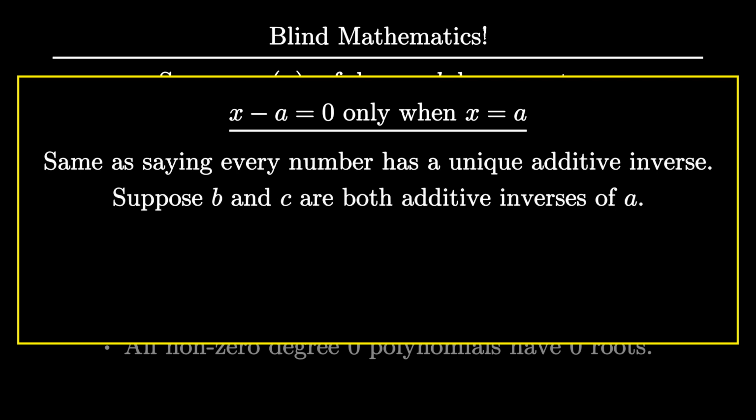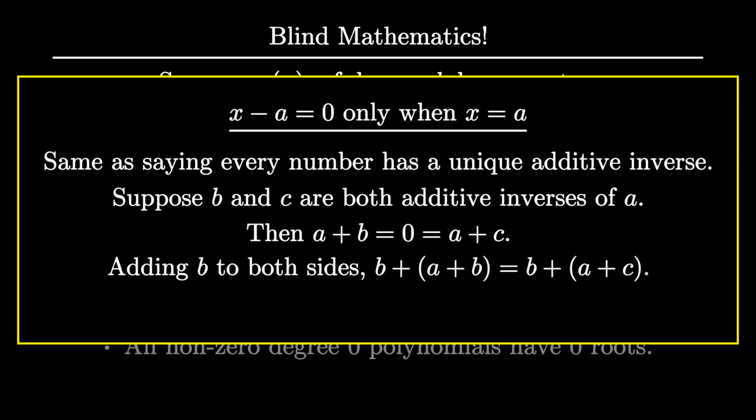Suppose b and c are both additive inverses of a. Then a plus b is 0, and so is a plus c. Adding b to both sides, we get b plus b is equal to b plus a plus c. Doing a little rearrangement like we did earlier, we can add the b plus a on both sides to get 0 plus b is equal to 0 plus c, or b is equal to c.